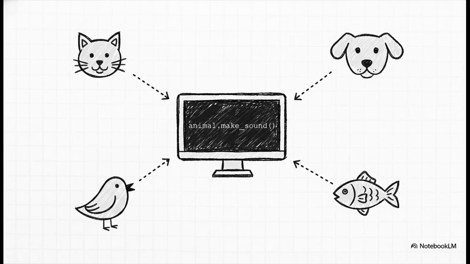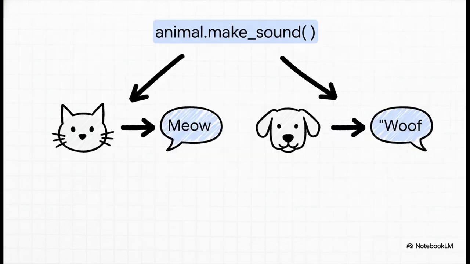So going back to our inheritance example, imagine we have a piece of code that just calls the makeSound method on any animal object. The code itself doesn't know or even care if it's a cat, a dog, a cow. It's totally generic. And this is where the magic happens. If that animal object happens to be a cat, that code produces meow. But if it's a dog, the exact same line of code produces woof. It's one command, but it has many different outcomes. That right there is polymorphism. It's so powerful.